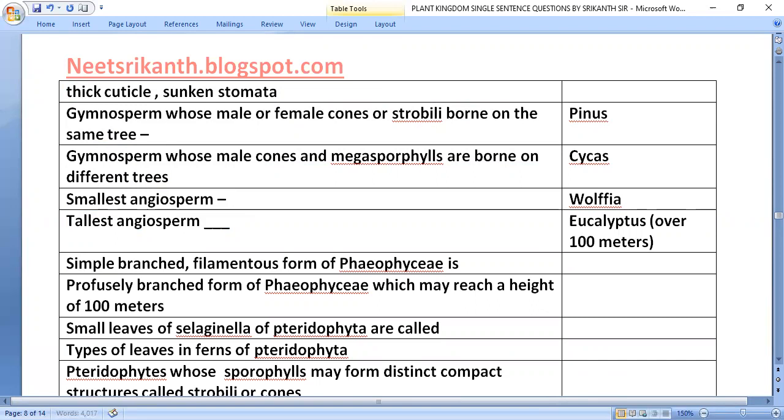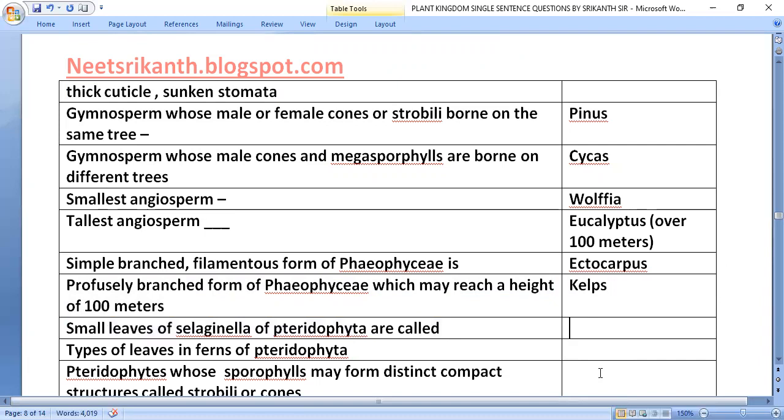It can grow. Simple branched filamentous form of Phaeophyceae is Ectocarpus. Profusely branched form of Phaeophyceae which may reach a height of 100 meters, that is kelps.